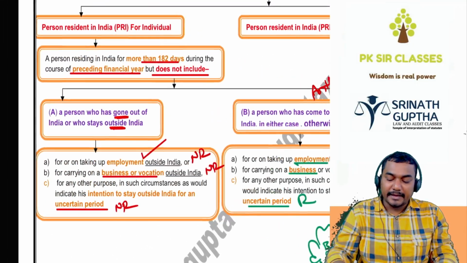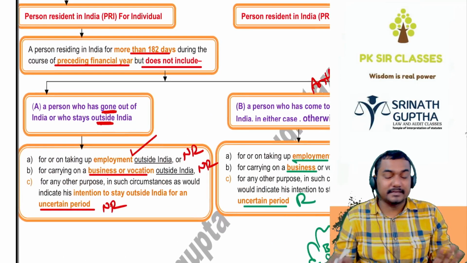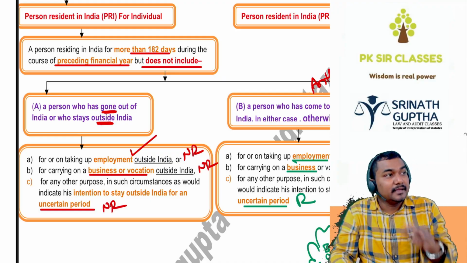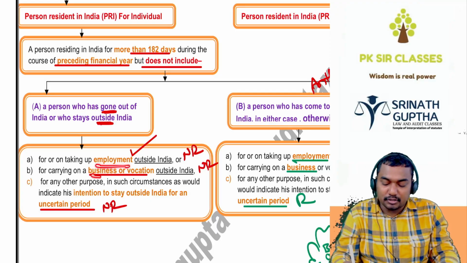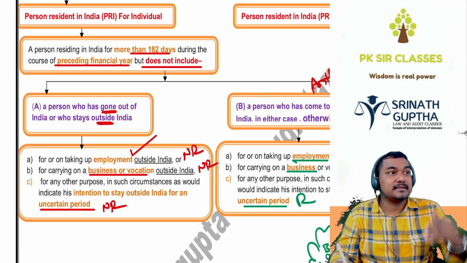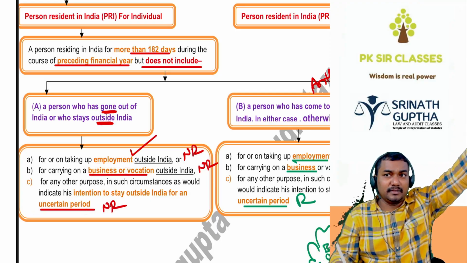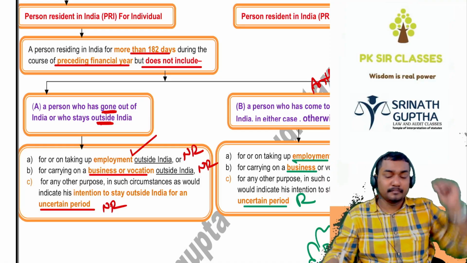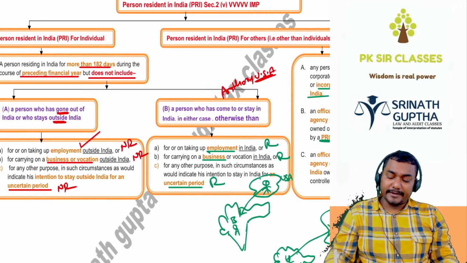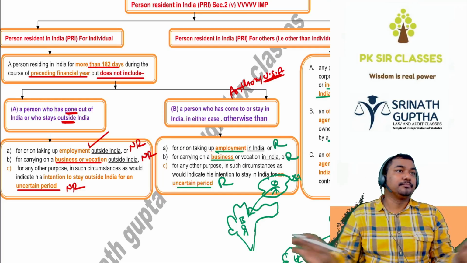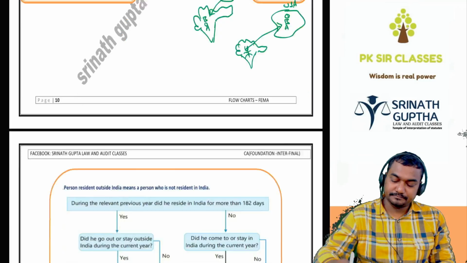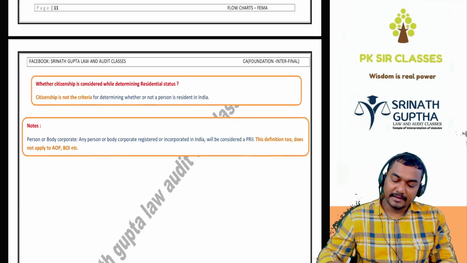In the same way, an Indian is said to be a person resident in India if he is staying more than 182 days in India. But an Indian going outside for employment, job, or an uncertain period will be non-resident, because his intention is not to come back soon. A foreigner coming to India for employment, business, or an uncertain period will be resident in India. Till now clear, I hope. Done. Next.